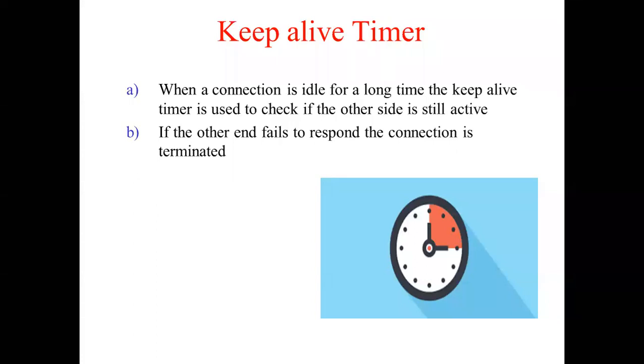In that case, the receiver can maintain this kind of a timer, which is called keep alive timer. So say, for example, the connection is inactive for 5 minutes. So after 5 minutes, when the keep alive timer expires, the receiver will send a probe to the sender. And if the sender responds saying that, yes, the processing is happening and I'm unable to send data at some time, the connection will remain active. Otherwise, if the sender is unable to send any response to it, then the connection is terminated. This type of timer, we call it keep alive timer. Okay?